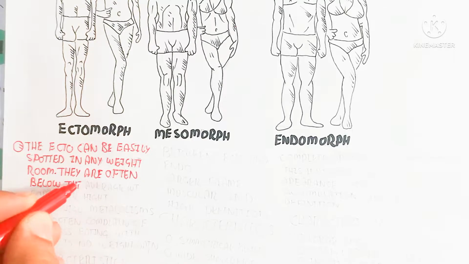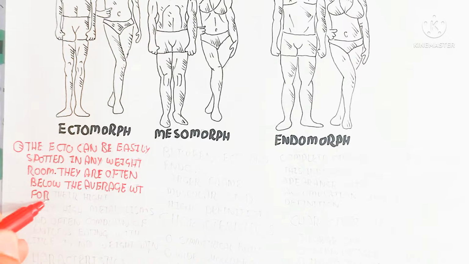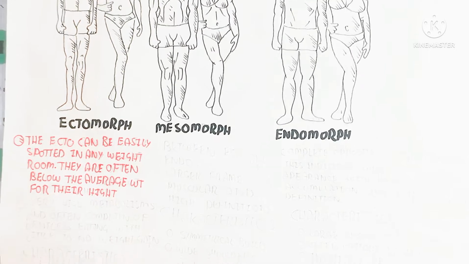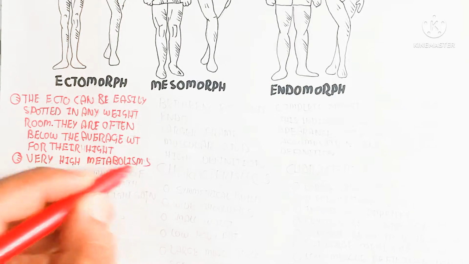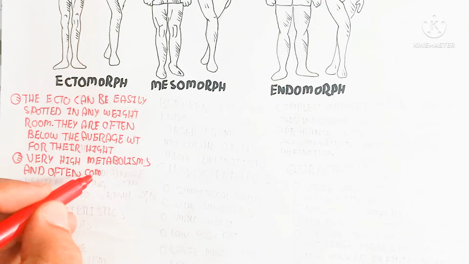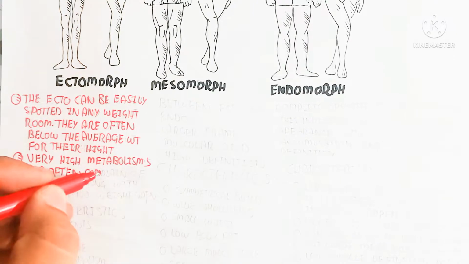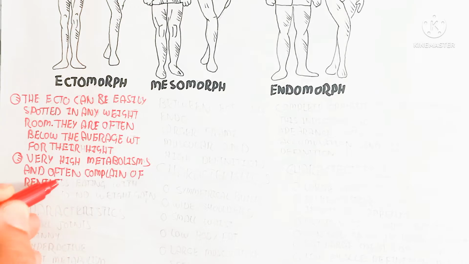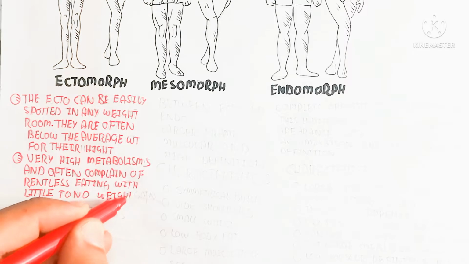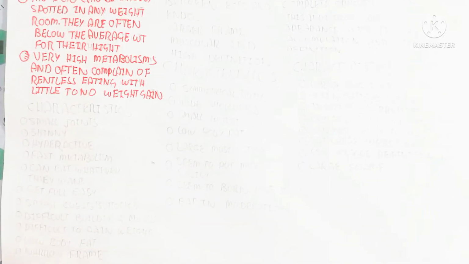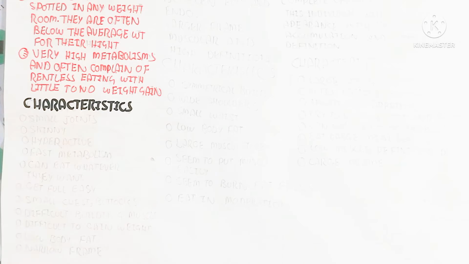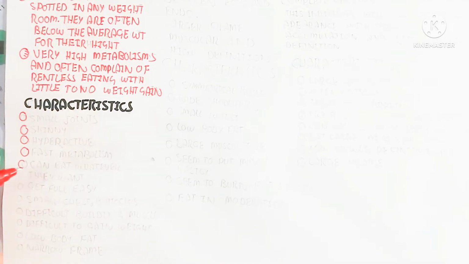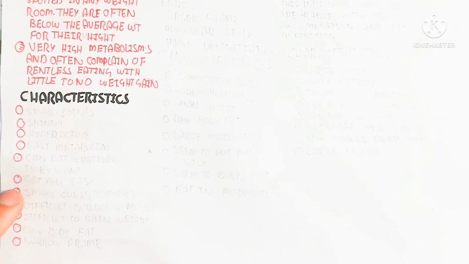The ectomorph can be easily spotted in any weight room. They are often below the average weight for their height and have very high metabolism, because the catabolism will be high, the production of energy from glucose and fat will be high, so their body will be too hot, and they often complain of relentless eating with little to no weight gain. After eating, the weight will not increase because the higher metabolism will not allow fat to deposit into the adipocytes in the adipose tissue, for example visceral fat as well as peripheral fat.